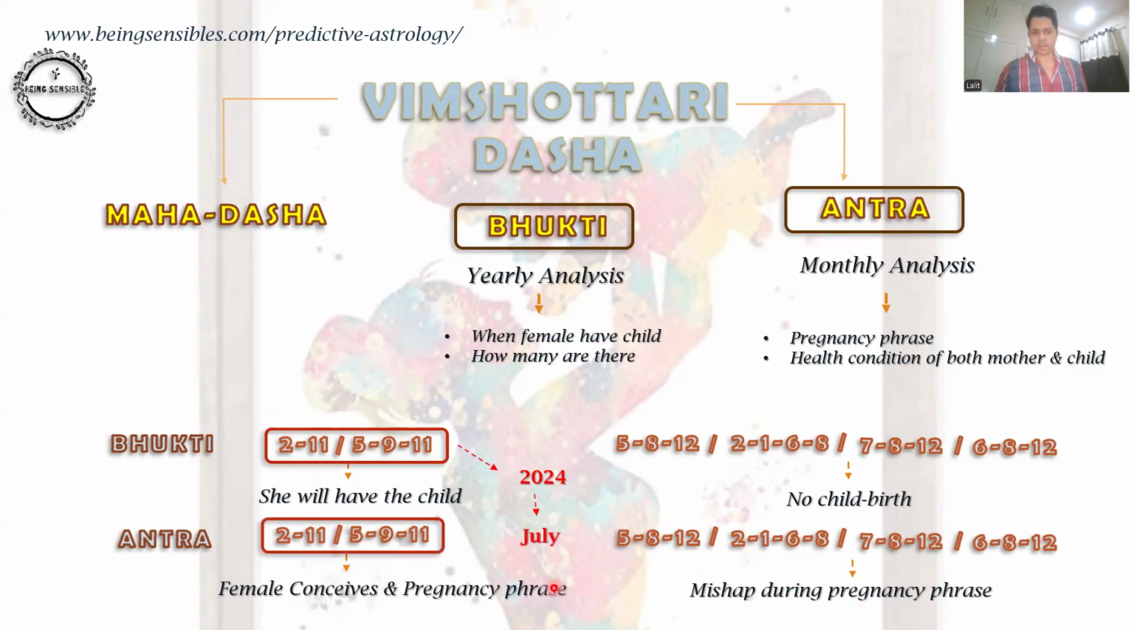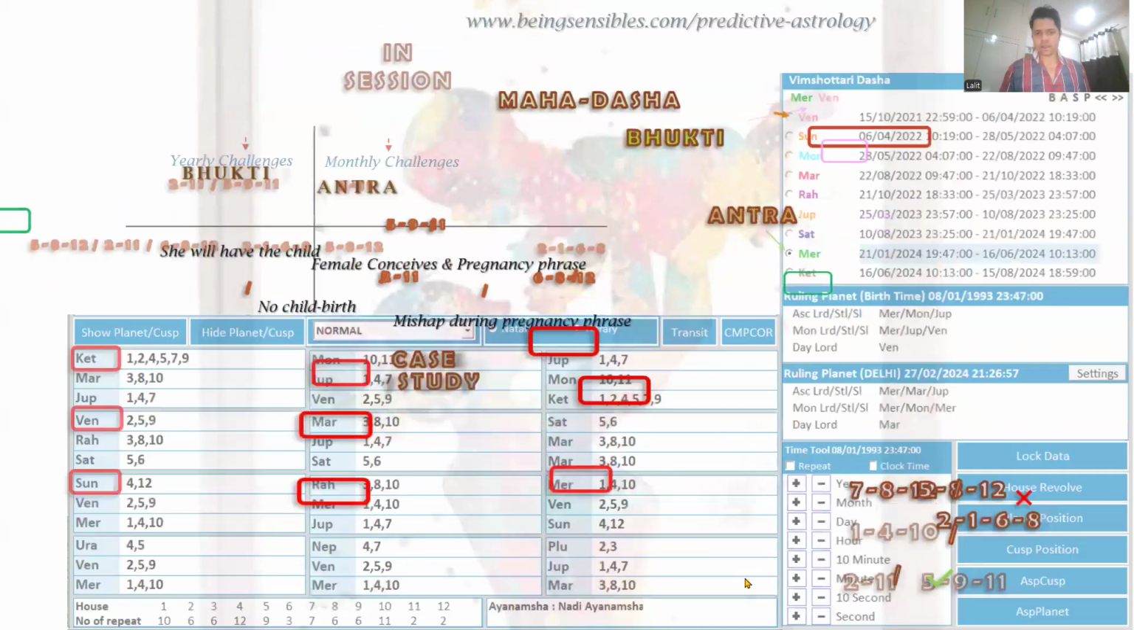If I take an example, suppose she gets this combination in 2024, and in the month of July. Then in that particular year, in July, she conceives. But if she gets a different combination, which says the child will come, but during the pregnancy she would experience a problem. Let us understand with a better idea through the case study.